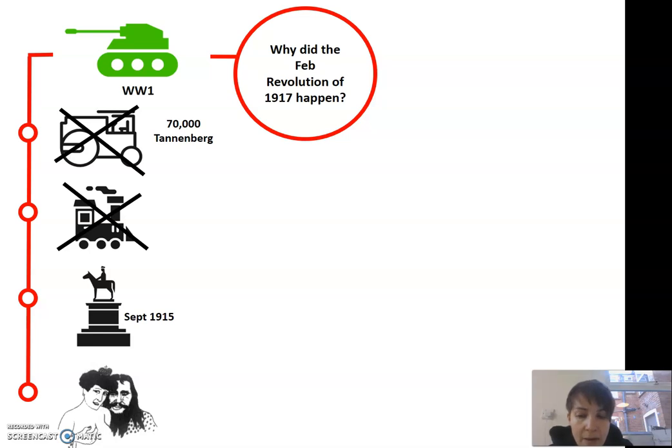The Tsarina kept changing officials led by the advice of Rasputin, and this left food rotting in trains outside of Petrograd and chaos. So all of this led to a demand for change and the February Revolution.